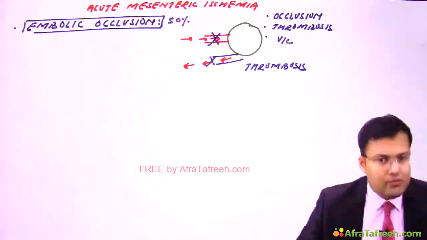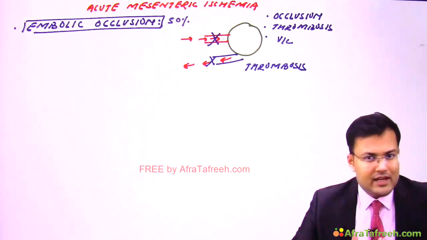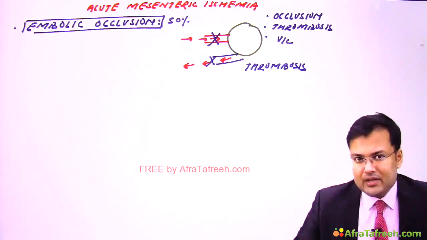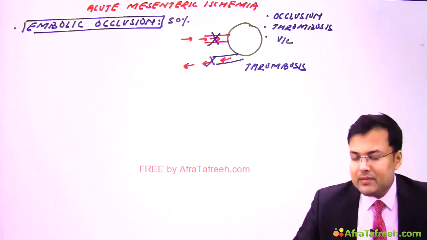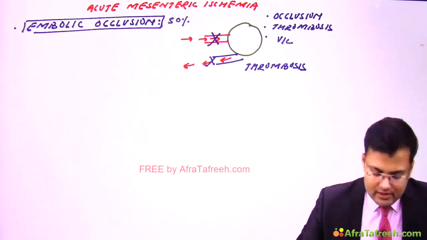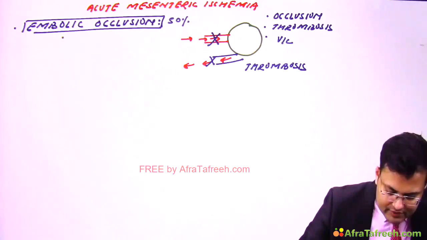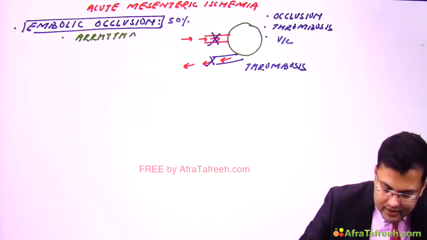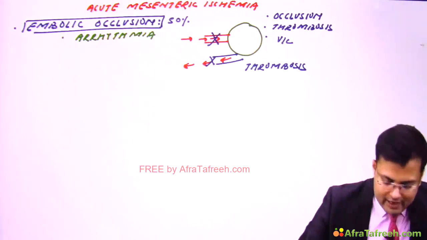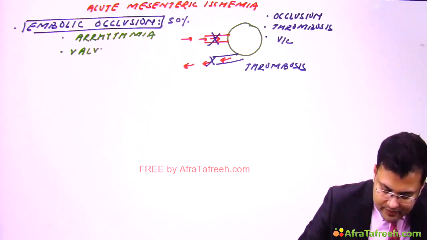So generally emboli is formed in left atrium because of atrial fibrillation, because of arrhythmia, and sometimes in the patients of myocardial infarction. So what are the causes of embolic occlusion? There is formation of embolus because of arrhythmia, because of valvular heart disease, or in the patients of myocardial infarction.